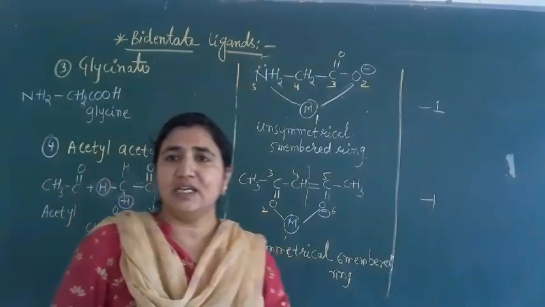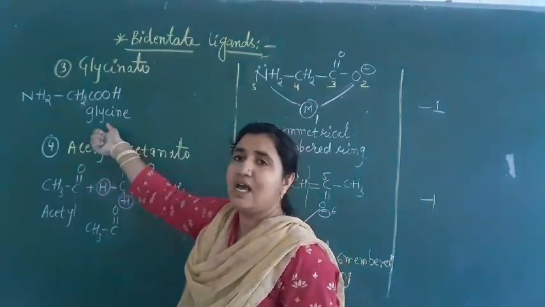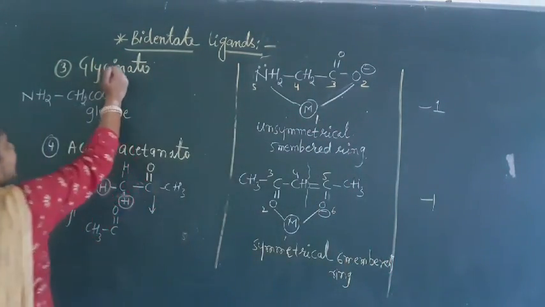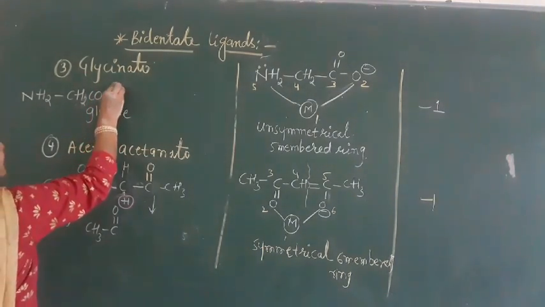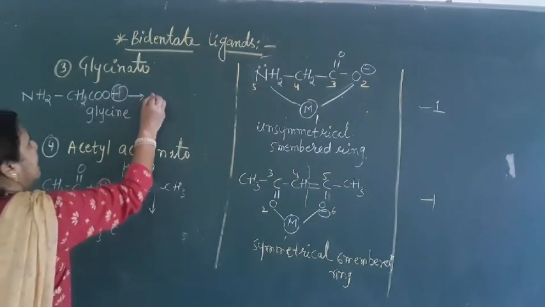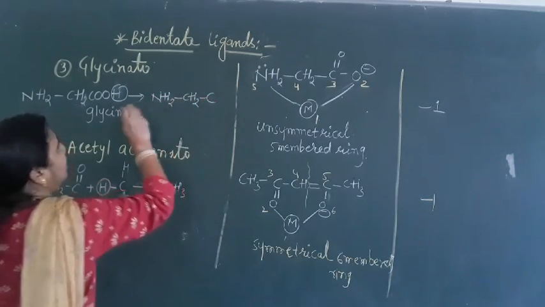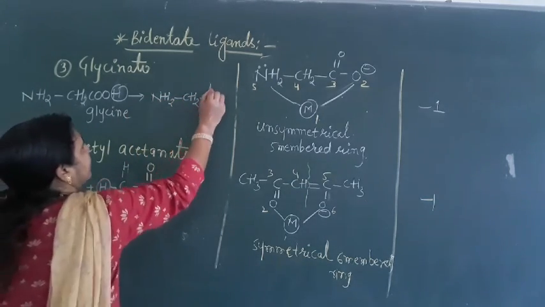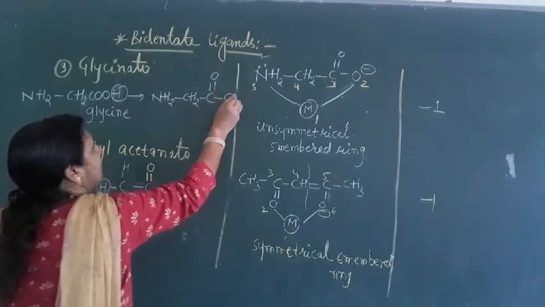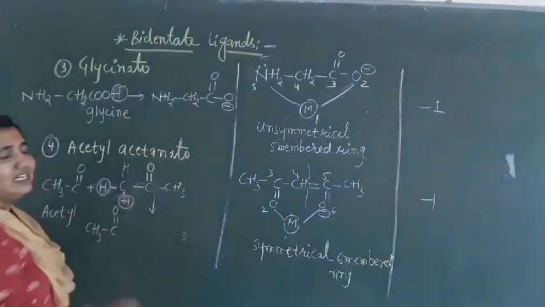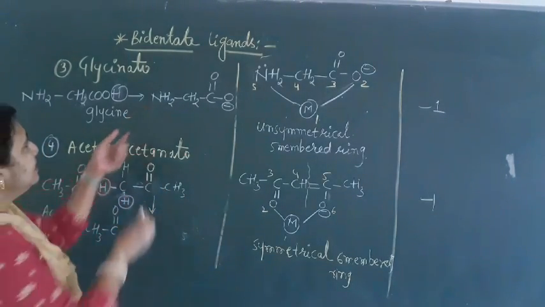NH2CH2COOH. This is glycine, an amino acid. From this amino acid, just remove this H, and what will we get here? NH2, CH2, COOH. COOH we can write as C double bond O, and O here with a minus charge. So it will be COO minus, and this is NH2.